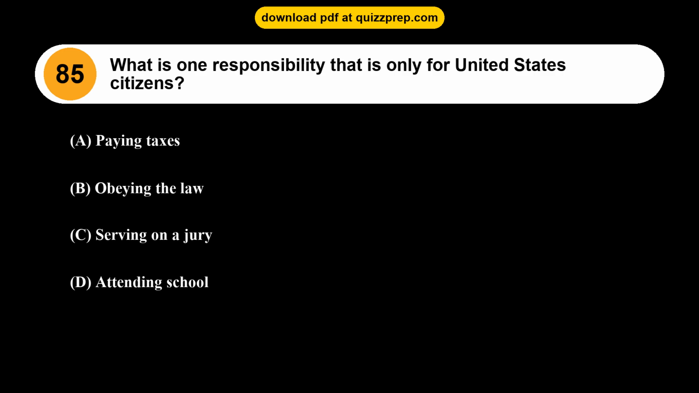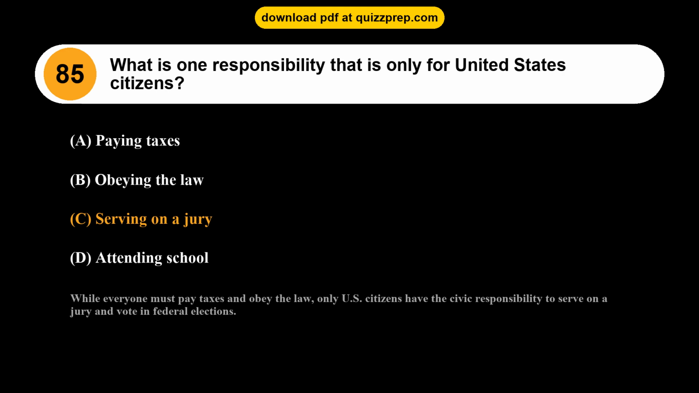Question 85. What is one responsibility that is only for United States citizens? Option A, paying taxes. Option B, obeying the law. Option C, serving on a jury. Option D, attending school. The correct answer is option C, serving on a jury. While everyone must pay taxes and obey the law, only U.S. citizens have the civic responsibility to serve on a jury and vote in federal elections.